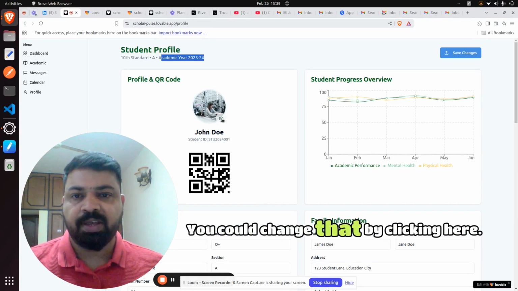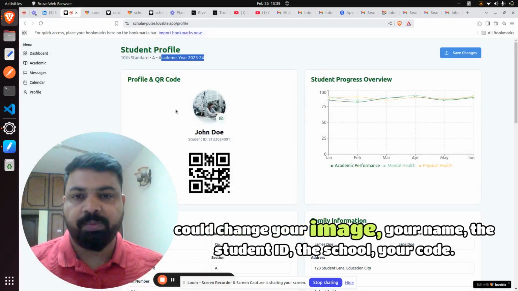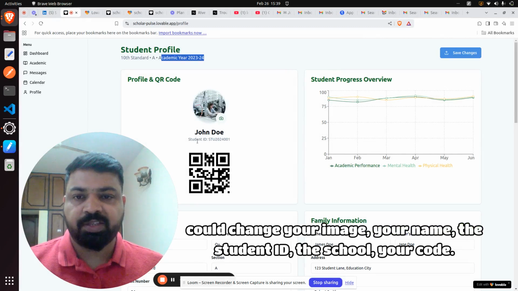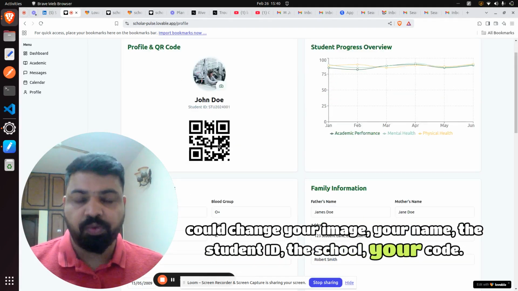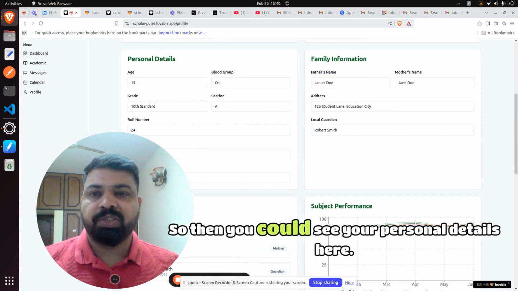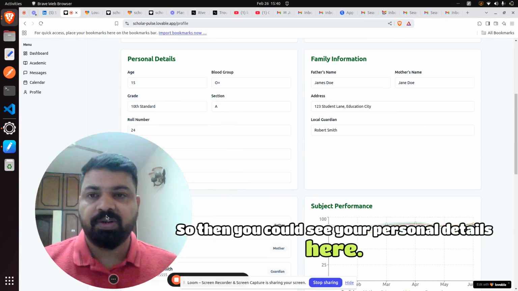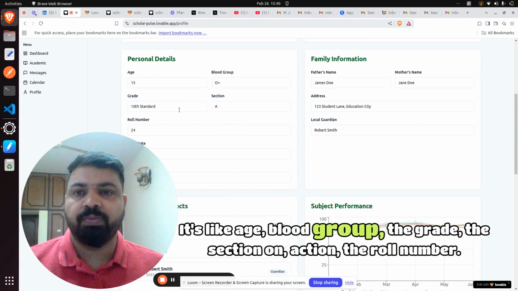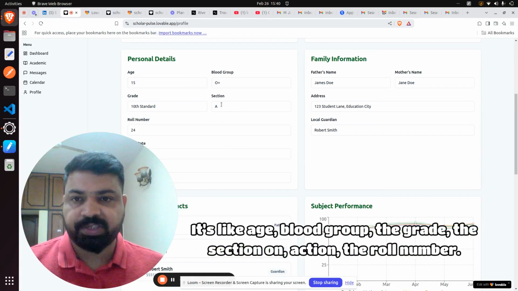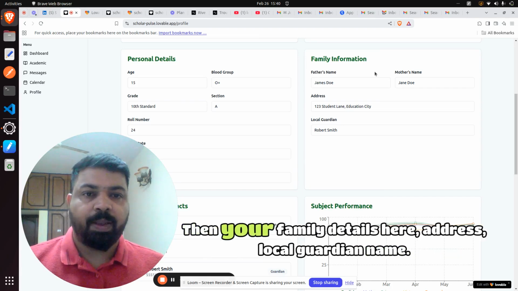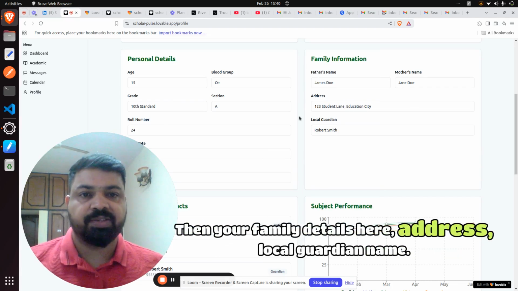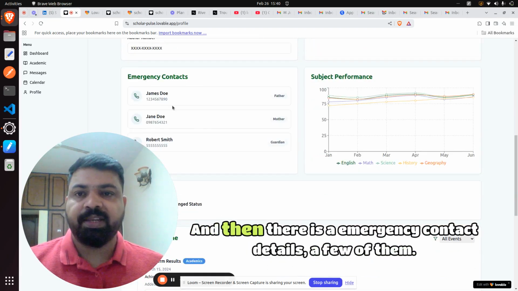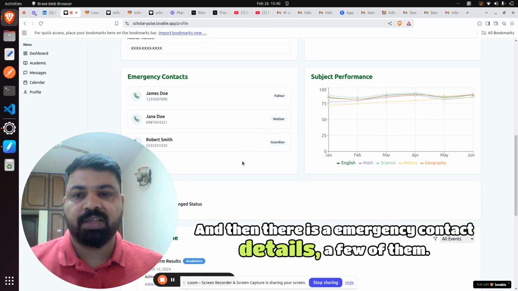You can change that by clicking here. You can change your image, your name, the student ID, the school, the QR code. Then you can see your personal details here: age, blood group, grade, section, roll number. Then your family details here: address, local guardian name, and then the emergency contact details.